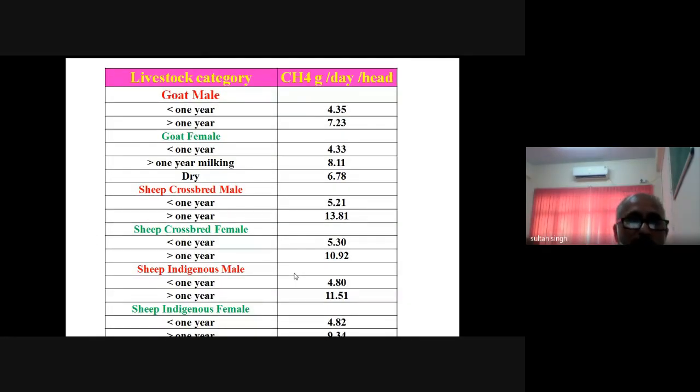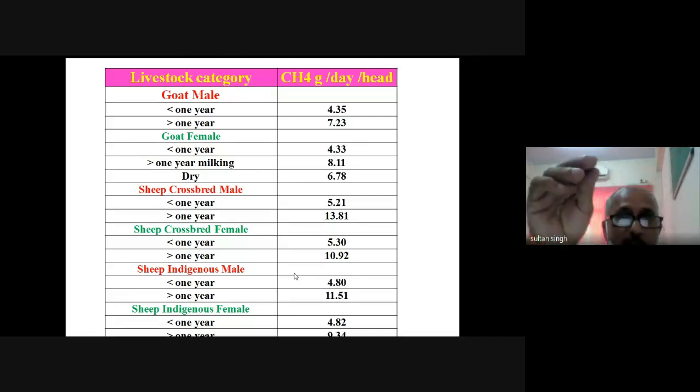Friends, in this slide you are seeing how much methane is produced per day per head, per livestock. In the case of the goat, if it is less than 1 year, then 4.35 gram of methane will be produced in 1 day. If it is more than 1 year, then 7.23 gram.